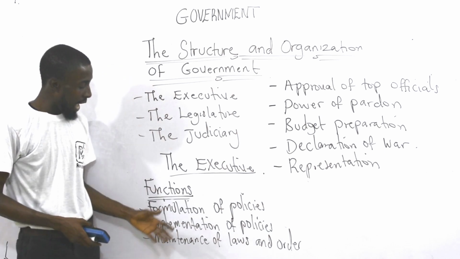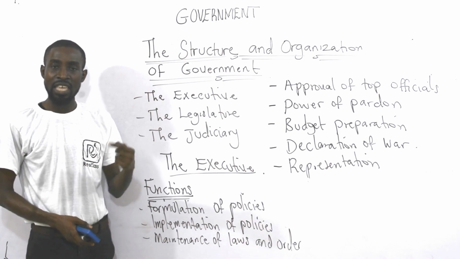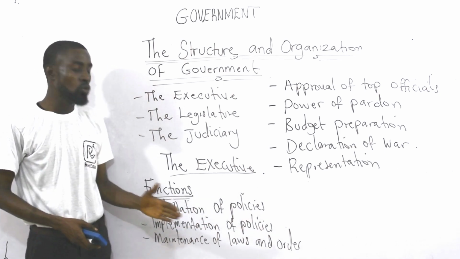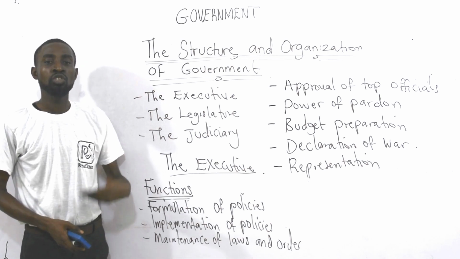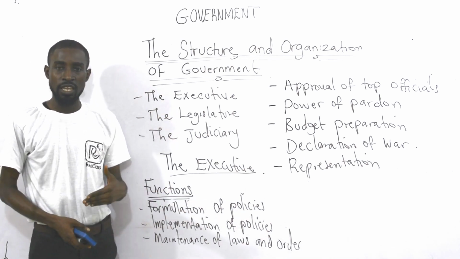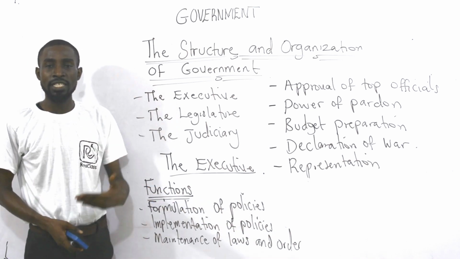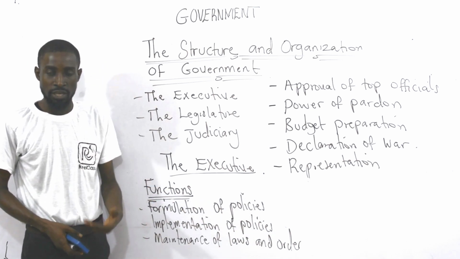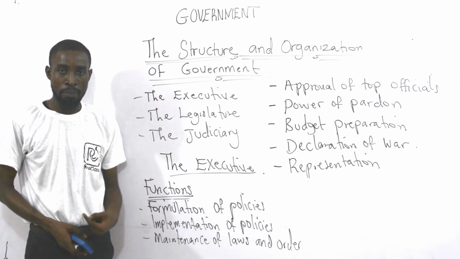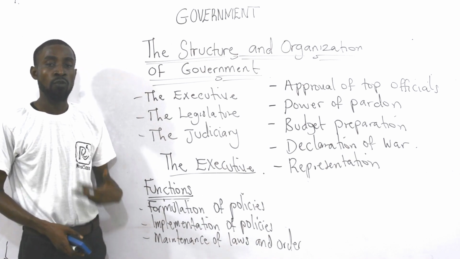And as he did it, members of the same executive organ implemented the same policy. It is true, as we speak now, the subsidy has been removed. It means they initiated the policy, and they still make sure that the same policy is implemented. That's one thing about the executive organ of government.